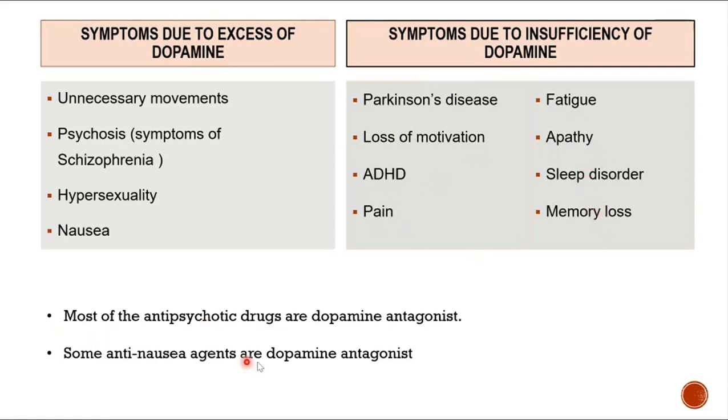Now, most of the antipsychotic drugs which are given are usually dopamine antagonists. So there are agonists and antagonists: for Parkinson's disease we have to give L-Dopa, which will be an agonist of dopamine. For antipsychotic drugs, psychosis is due to excess of dopamine, so you have to give an antagonist. Antagonist means the one which is going to have an action opposite to dopamine, not the same as the activity of dopamine. Some anti-nausea agents are also dopamine antagonists, as nausea is caused by dopamine excess.